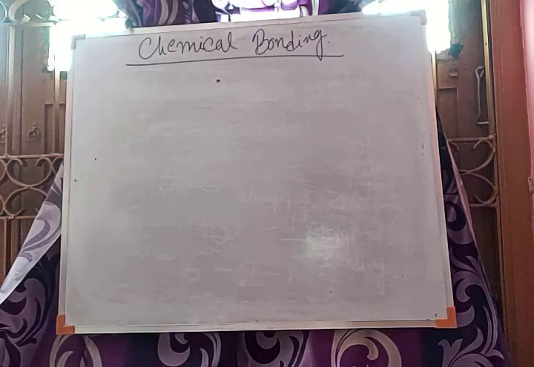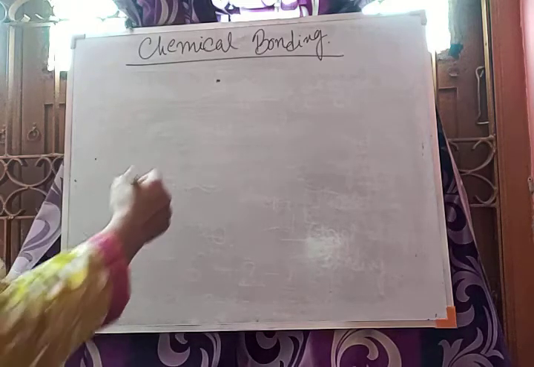In the chemical bonding chapter, the main thing is the octet, because the chemical bonds of each and every molecule are based upon the octet rule. Each molecule tries to fulfill its octet, that means noble gas configuration or octet, whatever you say. While trying to fulfill their octet, they form the chemical bonds.